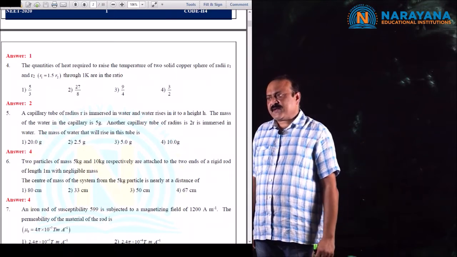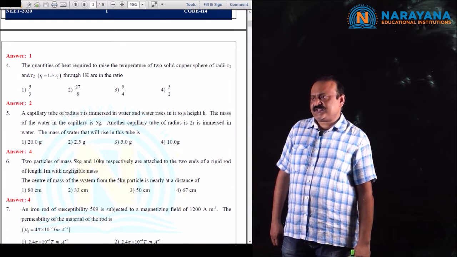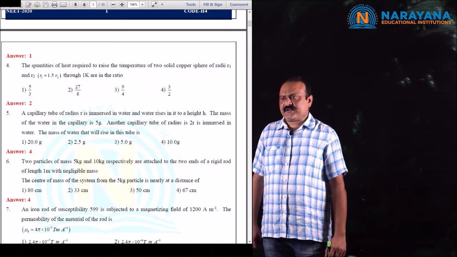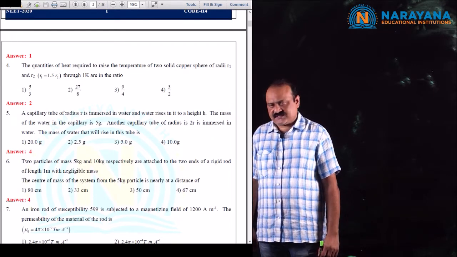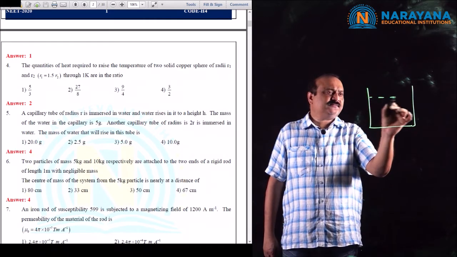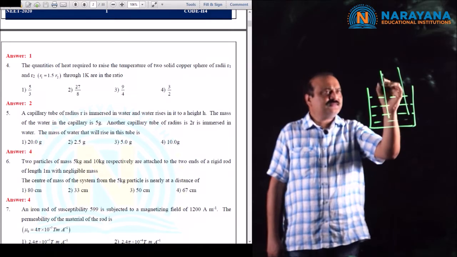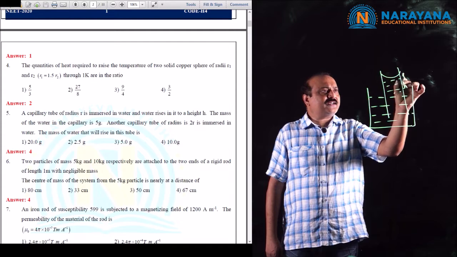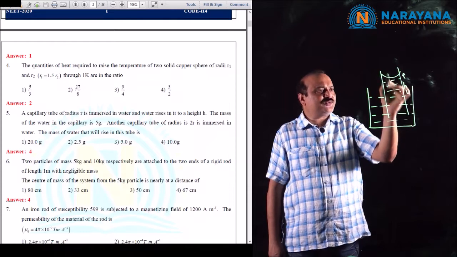Question number 5. A capillary tube of radius r is immersed in water and water rises in it to a height h. The mass of water in the capillary is 5 grams. Another capillary tube of radius 2r is immersed in water. The mass of water that will rise in this tube is. So from the capillary tube experiment, the water rises in the capillary tube due to surface tension, and h is the height of the water risen in the capillary tube, and m is the mass of water risen in the capillary tube.